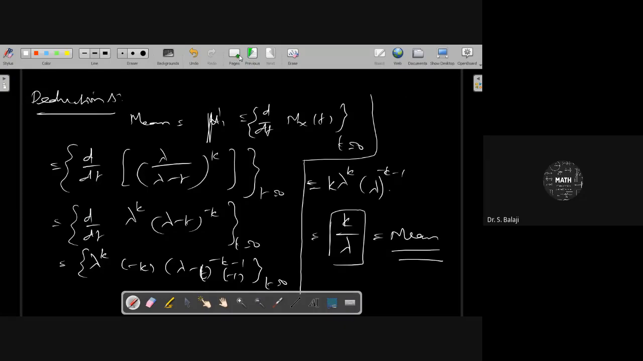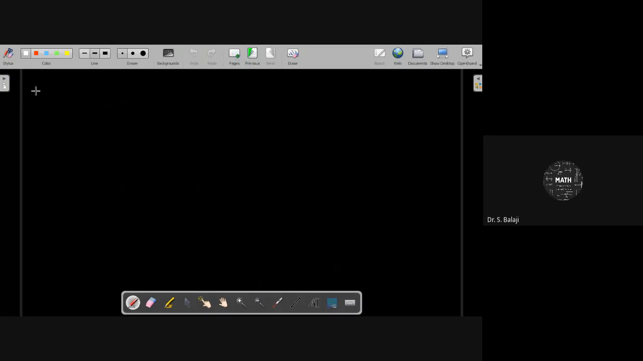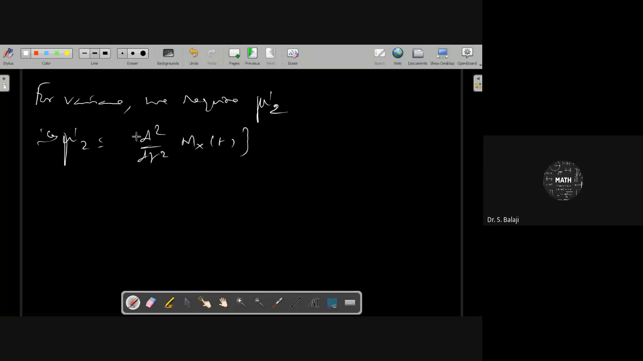For that, you can identify mu dash 2. For the variance, we require mu dash 2. That is, mu dash 2 is equal to d square by dt square of mx of t at t equal to 0. But one derivative is already over, therefore we take d by dt of mx of t at t equal to 0.